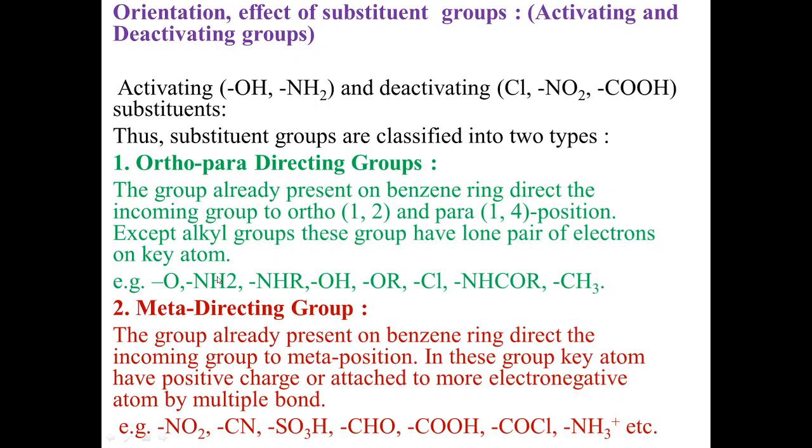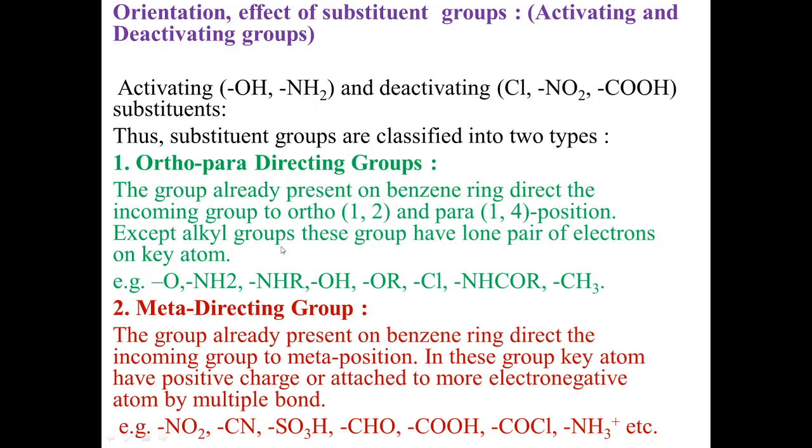Because of the presence of the NH2 group on the benzene ring, the incoming substituent will be directed to the ortho or para position. It means the incoming substituent will attach to the benzene ring at the ortho or para position. Hence, we call them ortho or para directing groups.